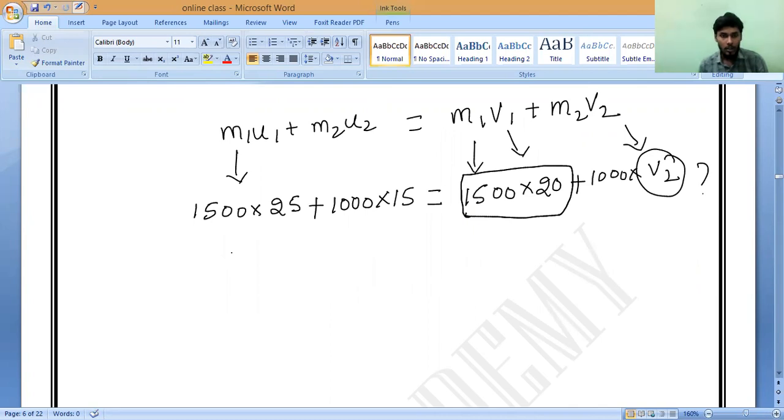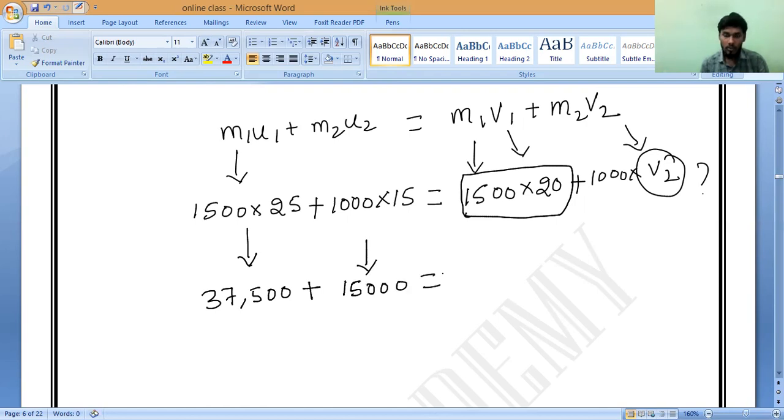So 1500 into 25, how much is it? 37,500. Plus 1000 into 15, that is 15,000.